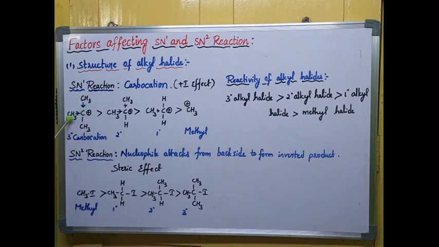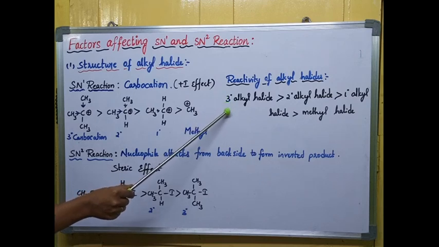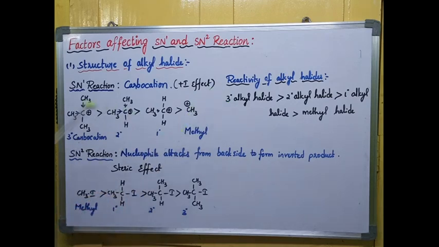In the tertiary carbocation, three groups are present, and these three groups donate electrons and stabilize it. In the secondary, there are two groups, and the two groups stabilize the positive charge. In the primary, only one group is present, that is CH3, which liberates electrons and stabilizes the carbocation. Finally, in the methyl carbocation, there is no such group. So if you compare the stability, tertiary carbocation is the most stable. Because of this reason, tertiary alkyl halide readily forms the tertiary carbocation and